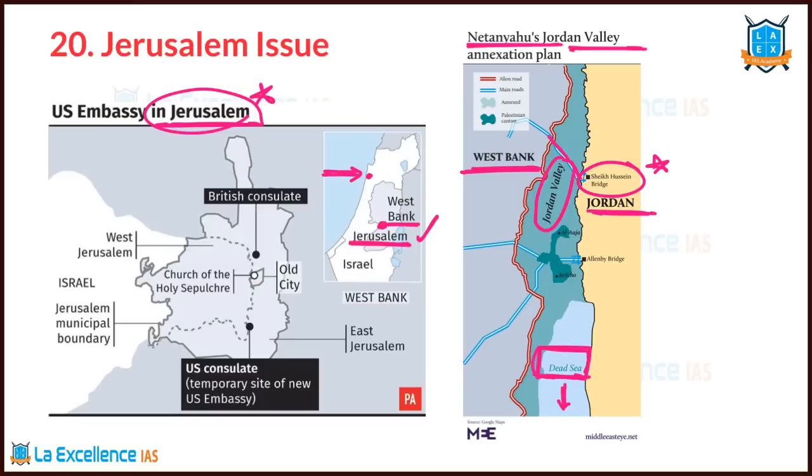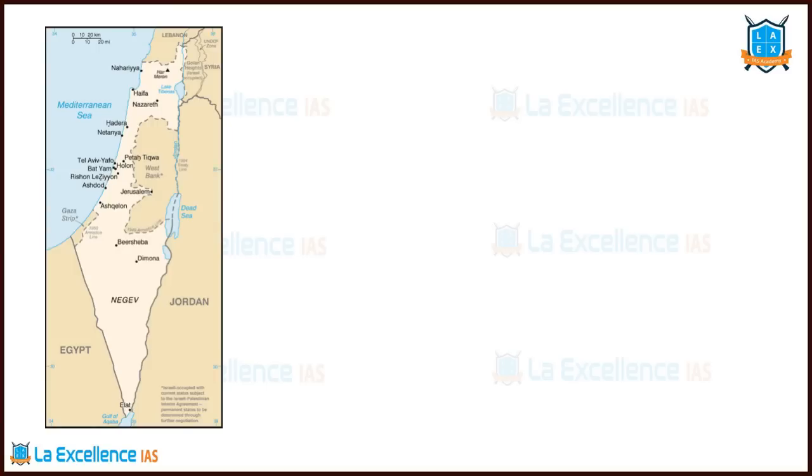But what has happened? Recently, UAE and Bahrain have made a deal with Israel, and Israel said, okay, we are temporarily stopping this annexation plan, as if it has the right to annex that particular region. Now let's understand one more thing.